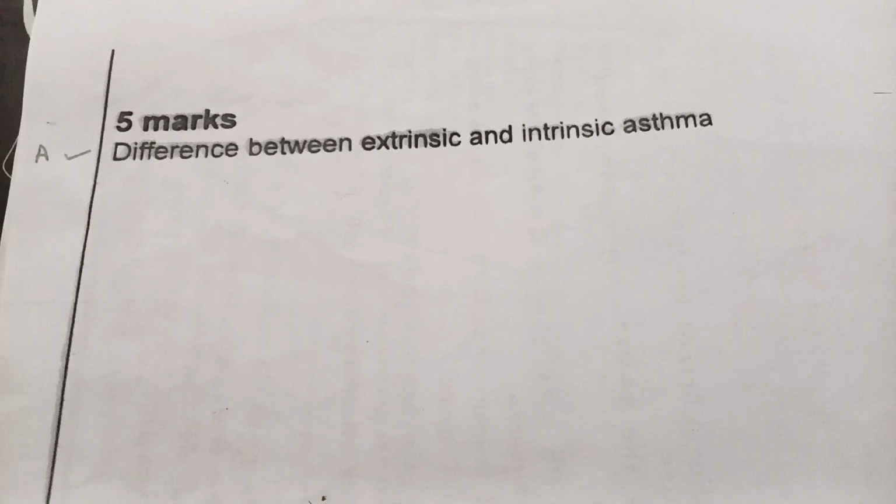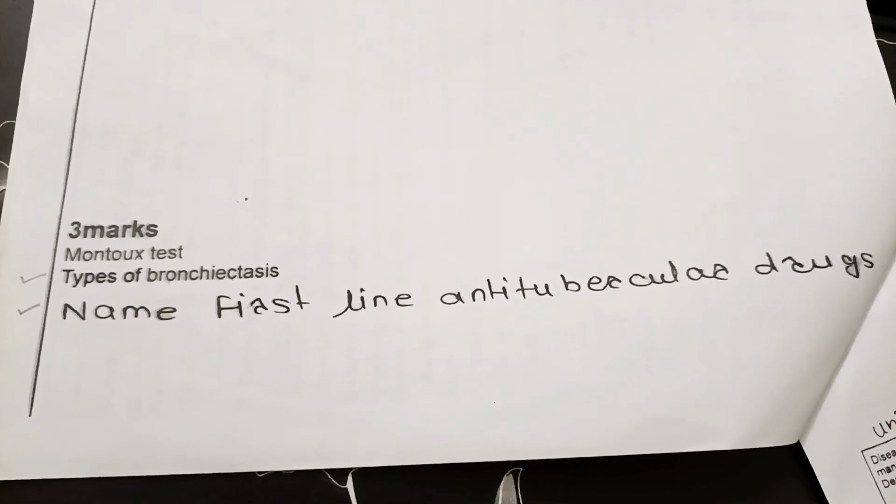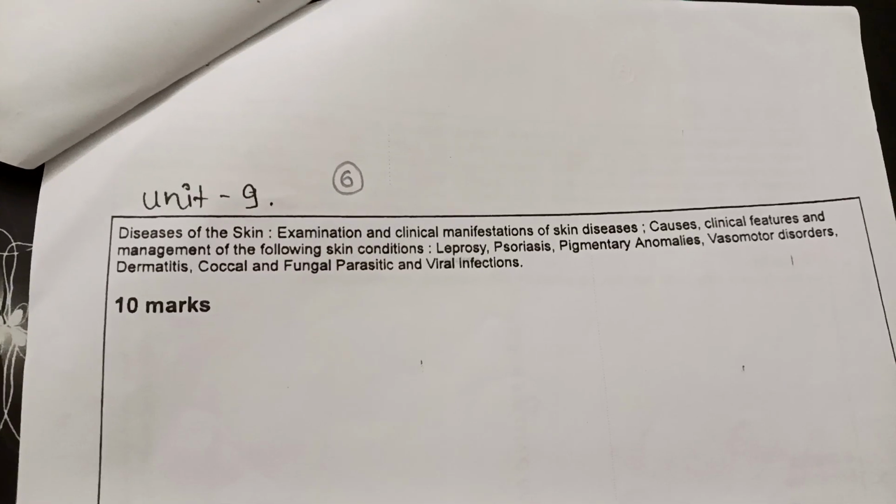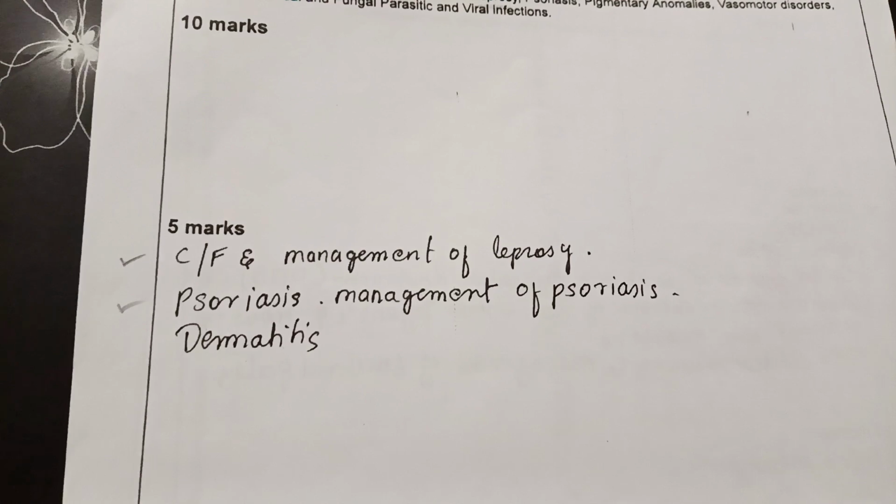And there are a few more important 3-mark questions from this chapter. First one, Mantoux test. Second one, types of bronchiectasis. Third one, name first line anti-tubercular drugs. And finally, we are done with this vast and important chapter. Now let's move on to the small chapter, that is diseases of skin.